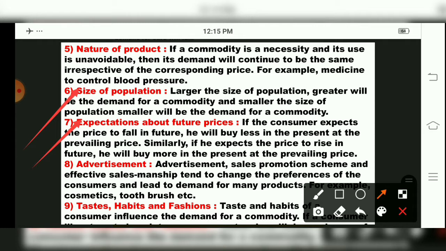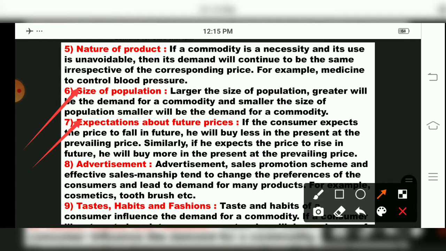So what is there? I know that in the month of June and July the price of mango will fall, so I wait. I will purchase mangoes in June and July rather than purchasing in April or March. Why? Because the price of the mangoes was higher. So I am expecting about the future that mango prices will fall, then I will purchase.